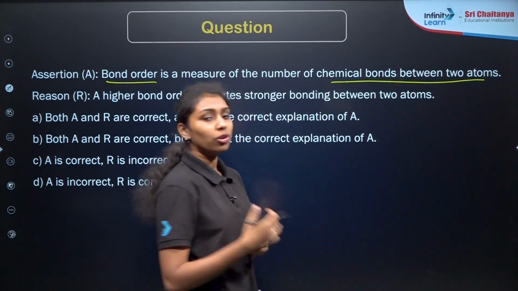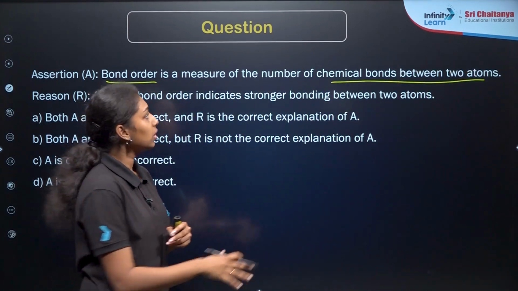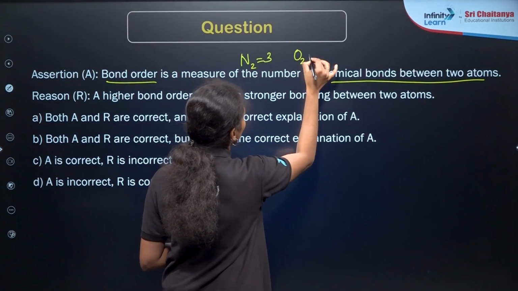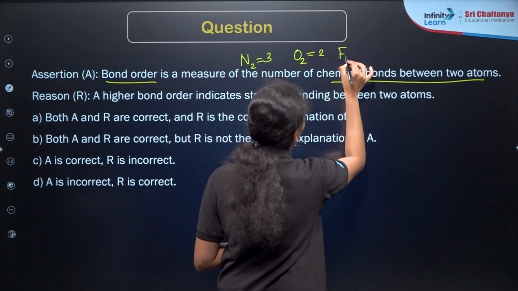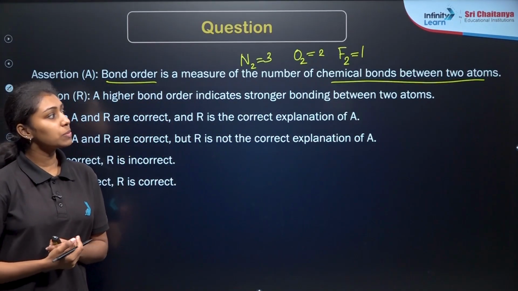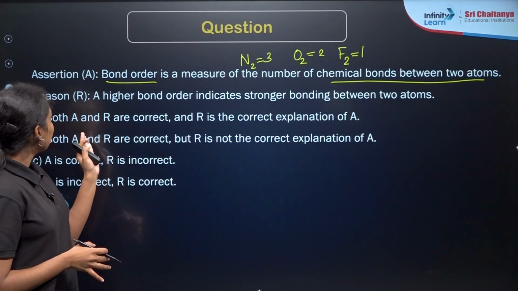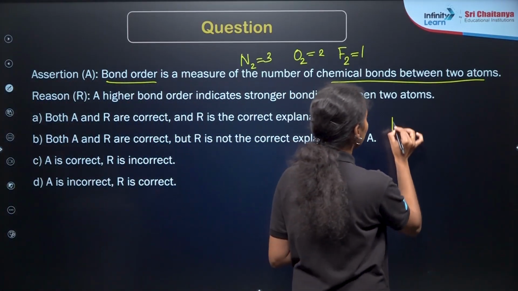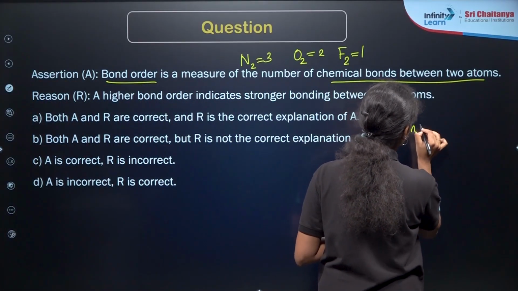As we already know, right? We have already discussed in terms of the nitrogen, fluorine and oxygen. So in the case of nitrogen, it will be 3. In the case of oxygen, it will be 2. And in the case of fluorine, it will be equal to 1, right? So the bond order is a measure of the number of chemical bonds between the two atoms. That will be true again. Then higher the bond order indicates strong bond between two atoms, which means that bond order is directly proportional to the bond strength.